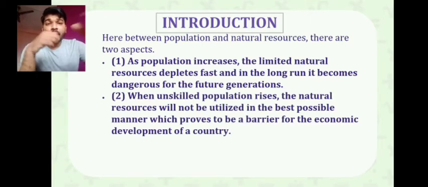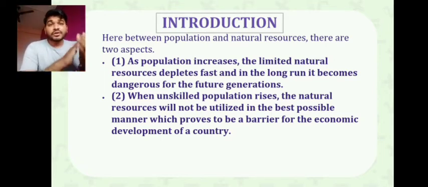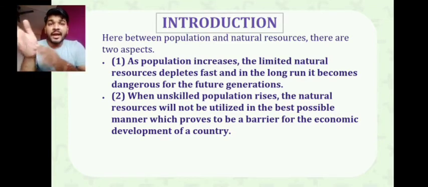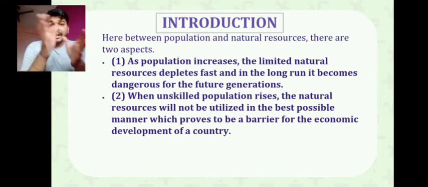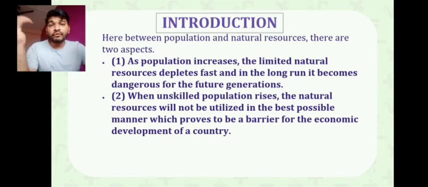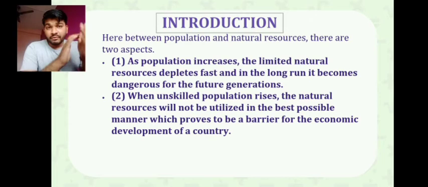The second topic talks about how, if our population is unskilled, like the majority of the population in India, which we have studied in unemployment, they are growing up in rural areas, villages. 70% of people reside in rural areas, and there the population growth is more than in the urban cities. If these people are farmers, it creates disguised unemployment. अगर वहाँ पे disguised unemployment है, वो लोग natural resources ज़्यादा utilize नहीं किए, वो लोग outfield में काम करने नहीं गए, वो लोग एक ही चीज़ पे अटक के एक ही जगह पे काम कर रहे हैं, which we have seen.